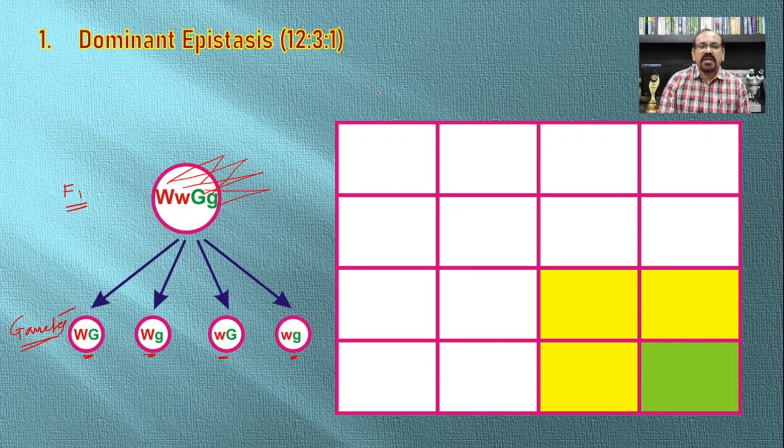So we will have to write here capital W capital G, capital W small g, small w capital G, and small w small g. The same gamete sequence we will write here also: capital W capital G, capital W small g, small w capital G, and small w small g.